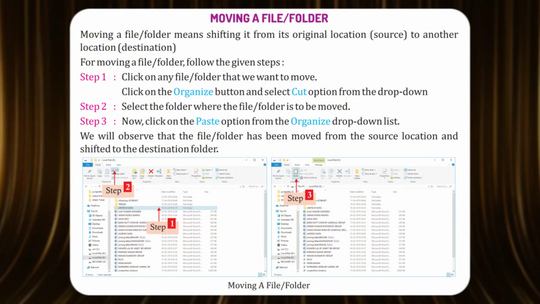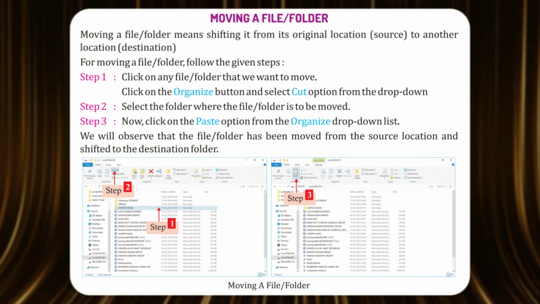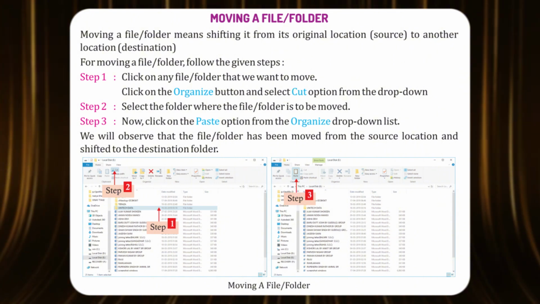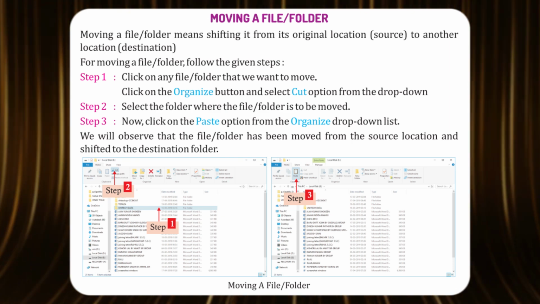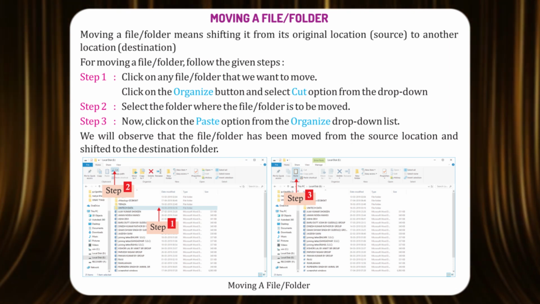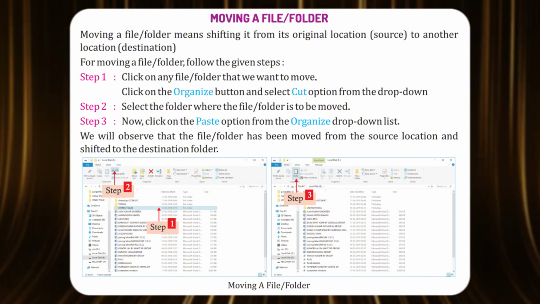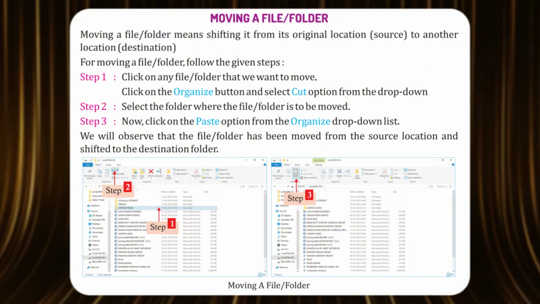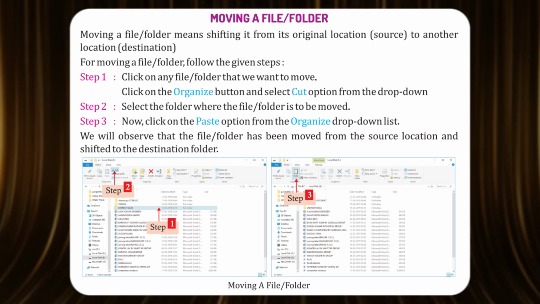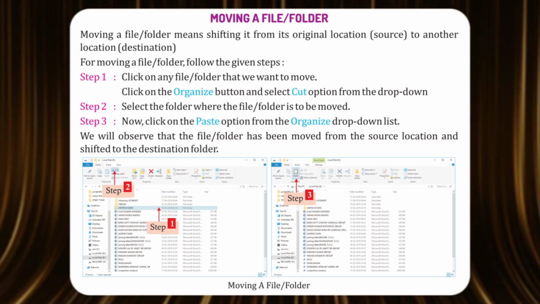Moving a file folder. Moving a file folder means shifting it from its original location, the source, to another location, the destination. For moving a file folder, follow the given steps. Step 1. Click on any file folder that we want to move.